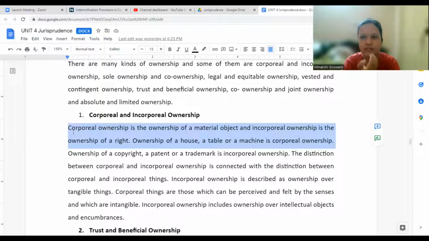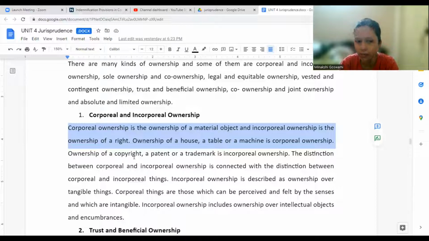If it's a house, a car, a pen, a laptop, it is something that has physical existence. We can touch, see, feel it. So if there is a laptop, the owner of that laptop has corporal ownership because the object is something that we can touch, see, or feel. Tangible. Yeah, tangible, correct. But in case of incorporeal, the right is there, but it's something which we can't see, touch, or feel.